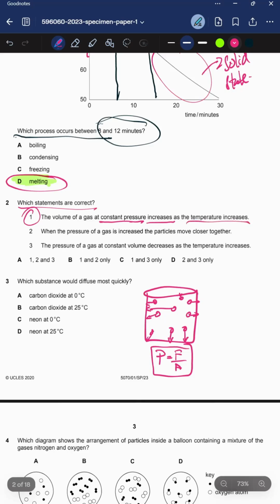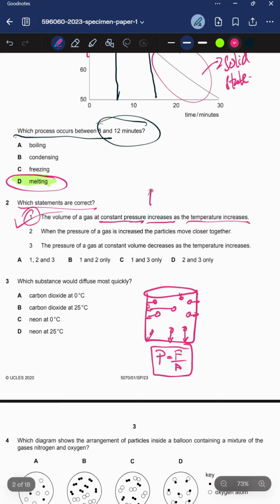So imagine a container, and you need to keep the pressure constant, right? So you are increasing the temperature, the pressure should also go up, right? If the volume is fixed. But we need to keep the pressure constant. So in order to keep the pressure constant, you need to give space to the molecules so that they can adjust themselves so that pressure cannot increase, right? So this statement is right. Why? Because when you keep the pressure constant, the temperature and volume are directly proportional.